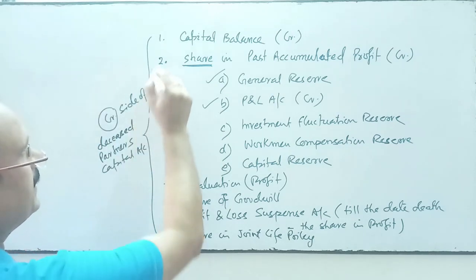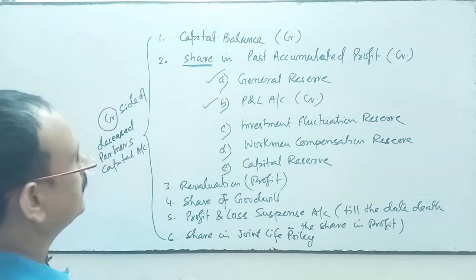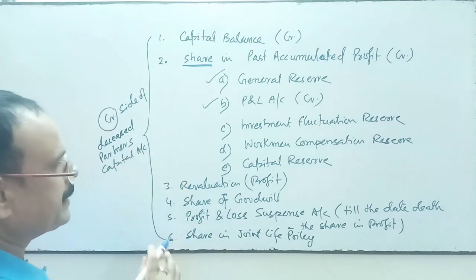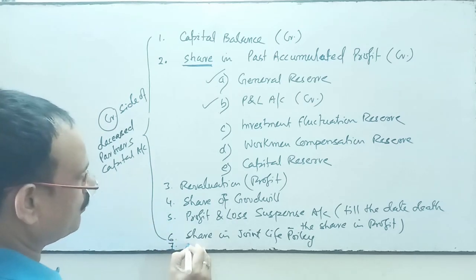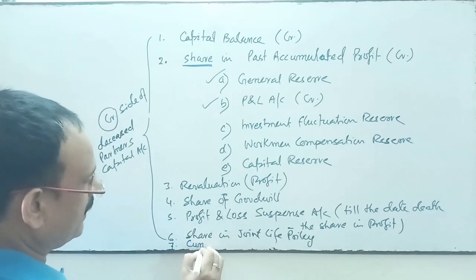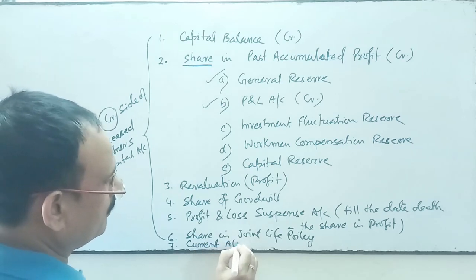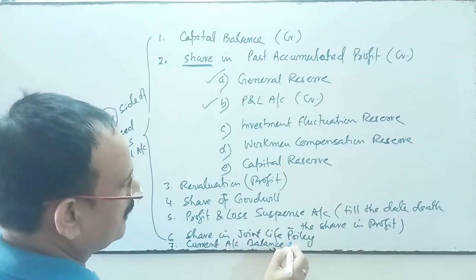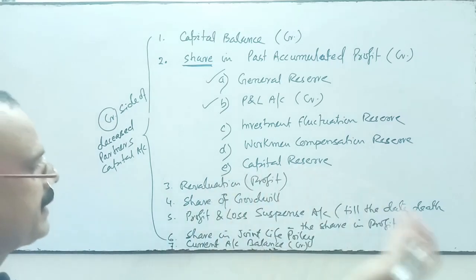If the current account balance is also given, then the current account credit balance will also be transferred to the credit side.